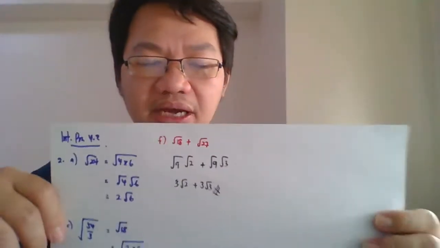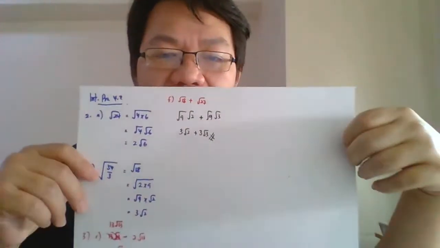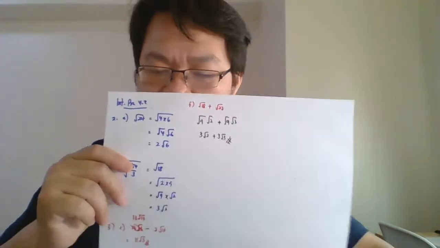To simplify surd 18 and surd 27, you need to apply the perfect square. 18 is 9 times 2. 27 is surd 9 times surd 3, right? 27 is 9 times 3, 18 is 9 times 2, so the final answer is 3 surd 2 plus 3 surd 3. Please double check, is it right or wrong? If wrong, inform me. That is your answer for F.